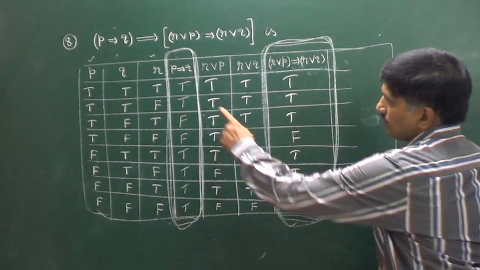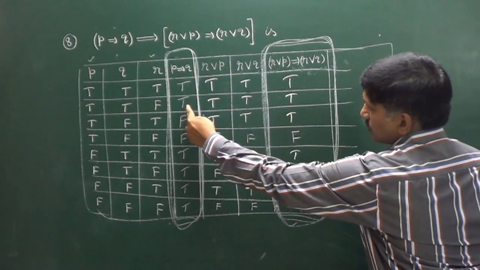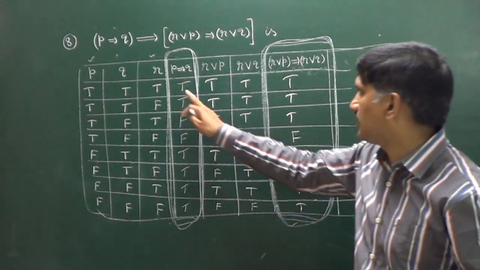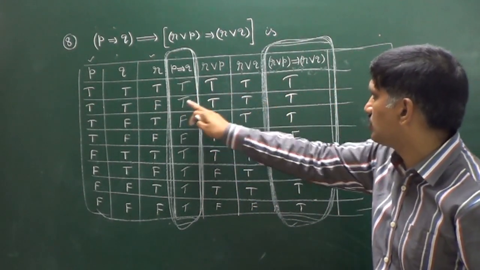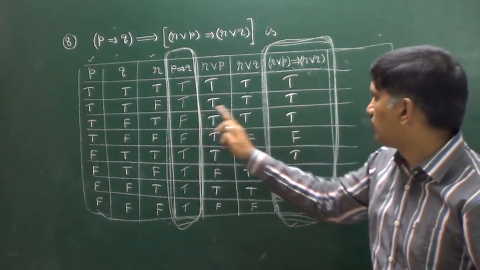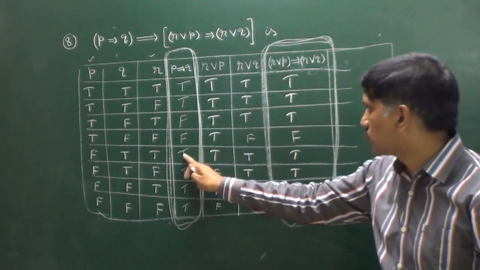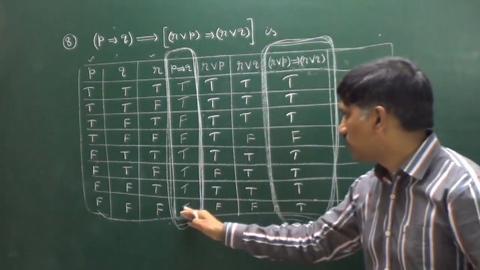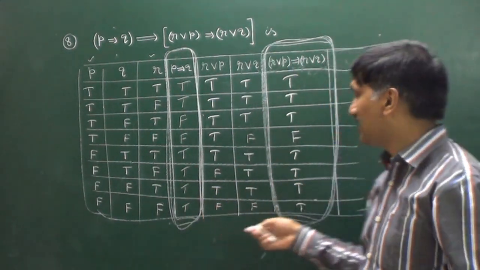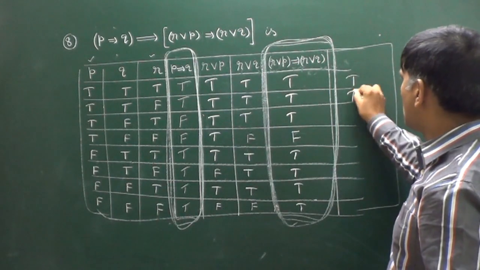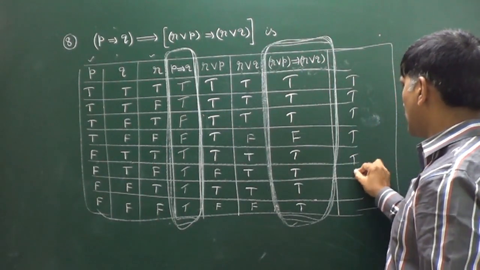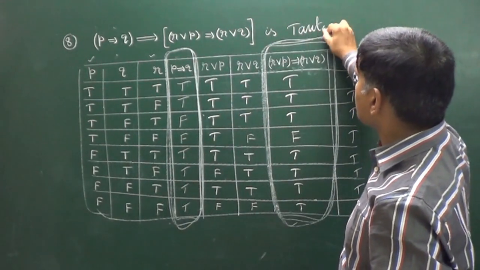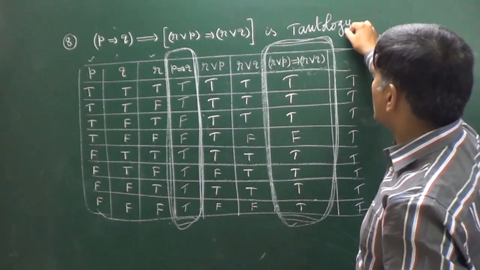So when first statement is true, second statement is false, true, false, true, false, no way. That's why in all the cases you will get true only. So that is the reason we can say it is a tautology. This is a tautology, right?